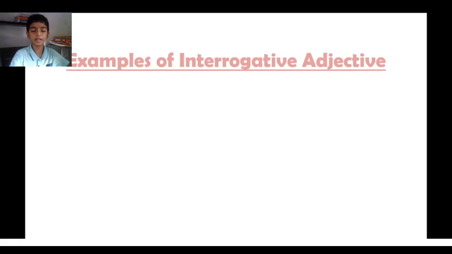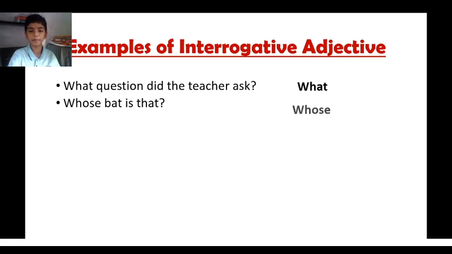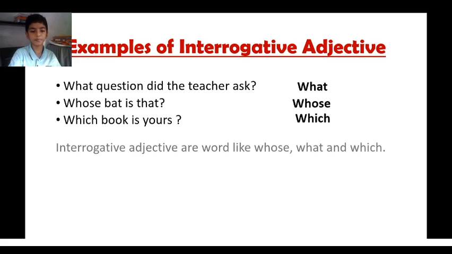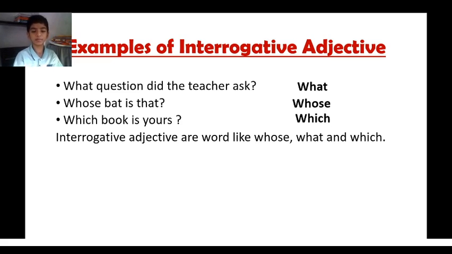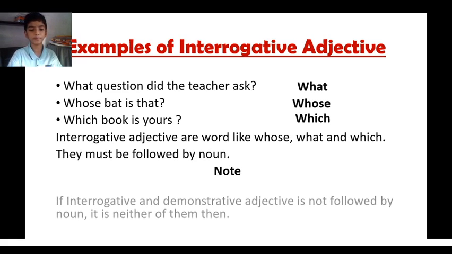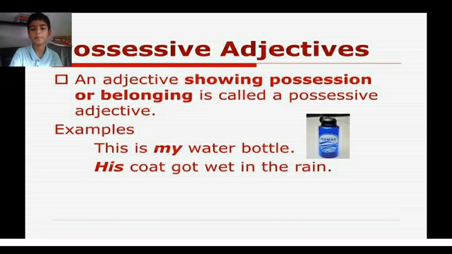Now we will see more examples of interrogative adjectives. What question did the teacher ask? Here the adjective is what. Whose bat is that? Here the adjective is whose. Which book is yours? Here the adjective is which. Interrogative adjectives are words like whose, what and which. They must be followed by a noun. Important note. If interrogative and demonstrative adjectives are not followed by a noun, they are neither of them then.